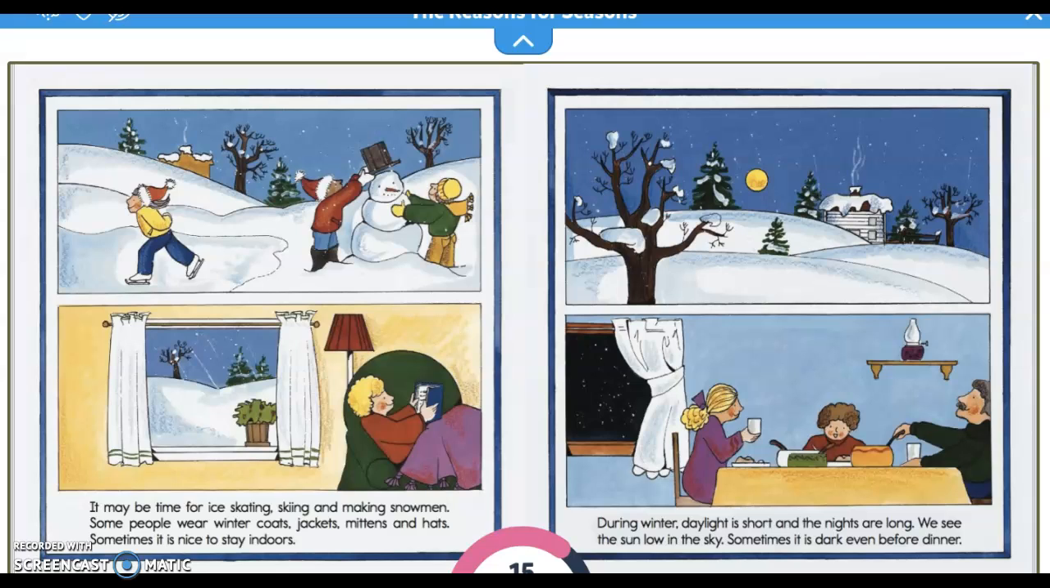It may be time for ice skating, skiing, and making snowmen. Some people wear winter coats, jackets, mittens, and hats. Sometimes it is nice to stay indoors. During winter, daylight is short and the nights are long. We see the sun low in the sky. Sometimes it is dark even before dinner.